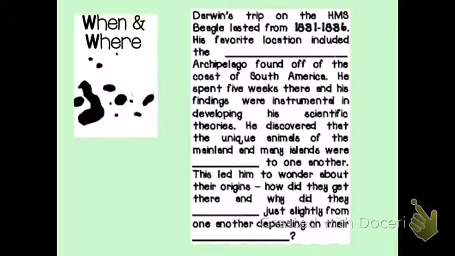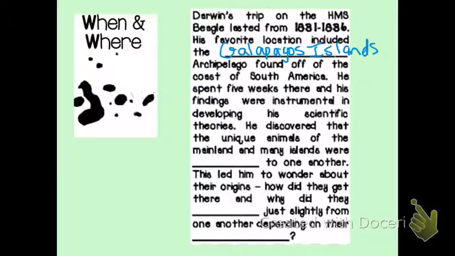Alright, so Darwin's trip on the HMS Beagle lasted from 1831 to 1836. His favorite location is going to be the Galapagos Islands. This is where he got a lot of his inspiration for developing his theory of natural selection. So the Galapagos Islands are an archipelago found off of the coast of South America, and he actually spent 5 weeks there, and his findings there are going to help him to develop his theories on natural selection and how things are changing in the natural world.